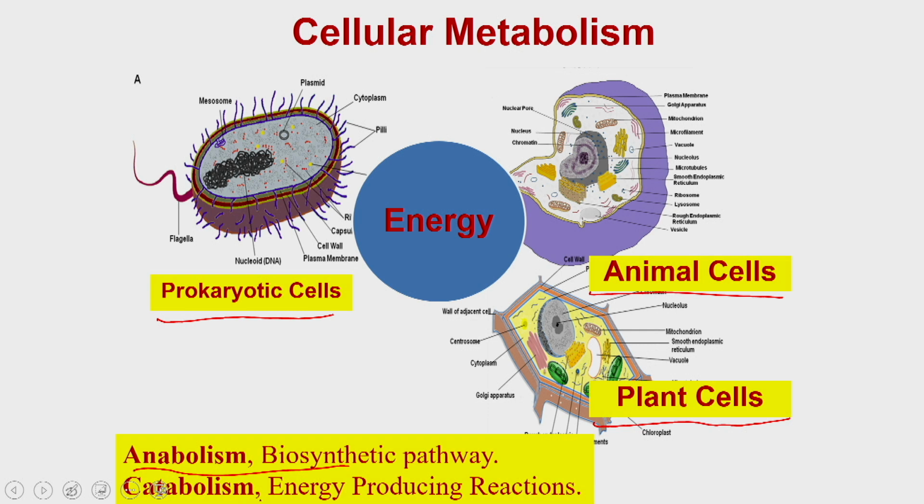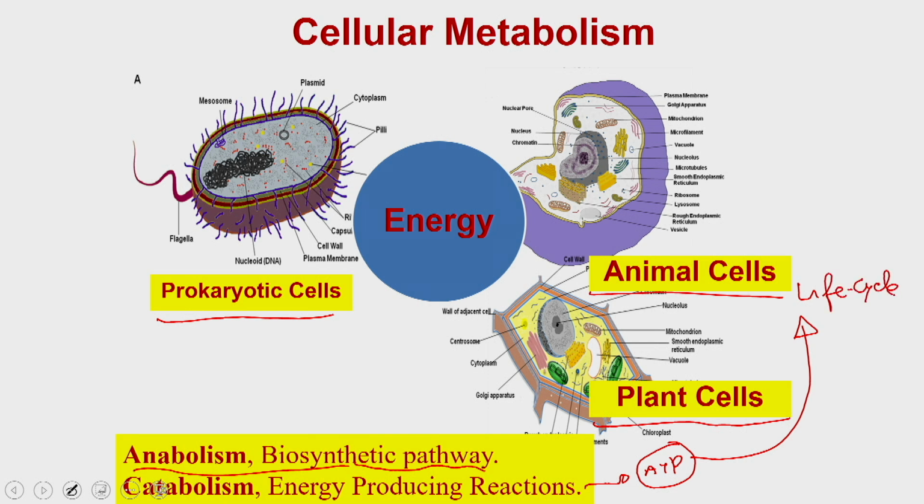Anabolic reactions, as the name suggests, are the biosynthetic pathways, the reactions in which new biomolecules are synthesized, whereas catabolic reactions are the energy producing reactions, which means in catabolic reactions you generate ATP by the breakdown of biomolecules, and then you use this ATP for running the life cycle or the different activities within the cell.